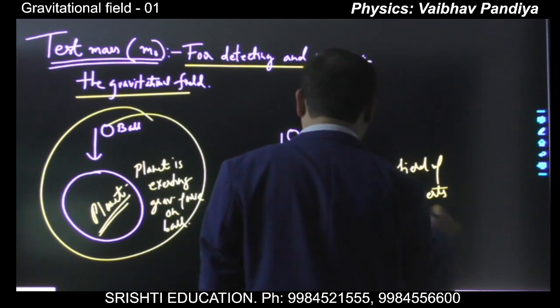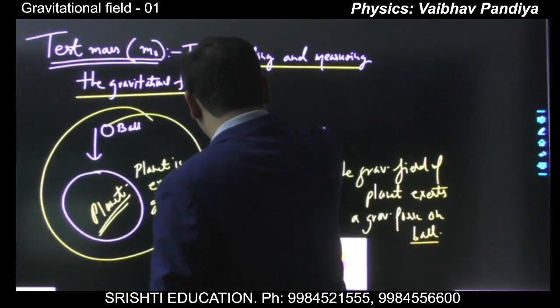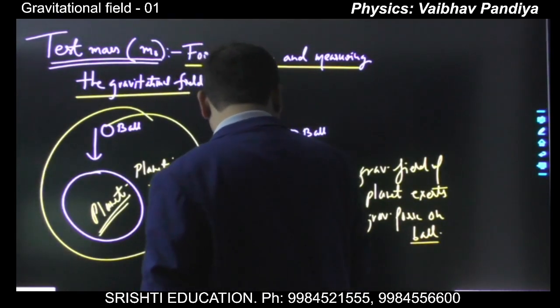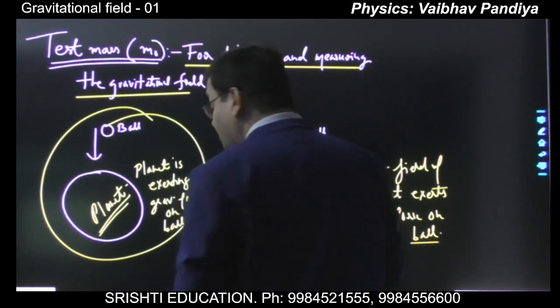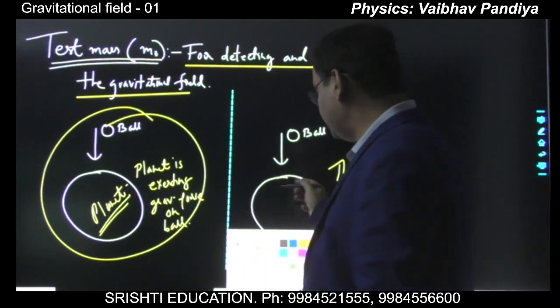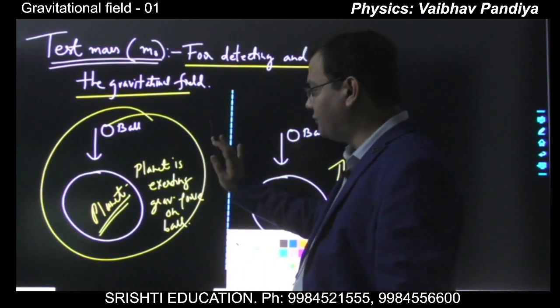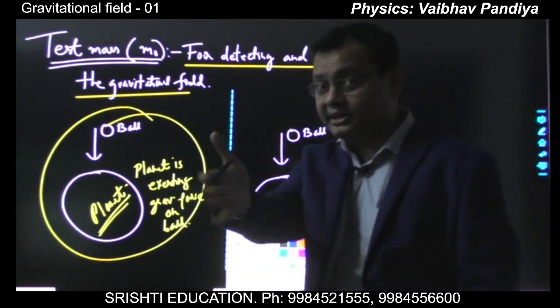This is the field theory. Now see, in this scenario you are giving the accountability of the force on the ball not to the planet but to the field of the planet. Are you getting the difference? Here you are saying there is no field. The planet itself is exerting the force on the ball. This is the action at a distance concept.